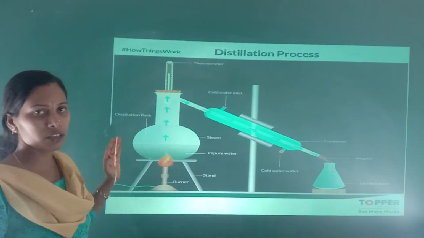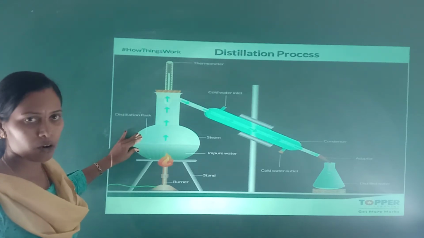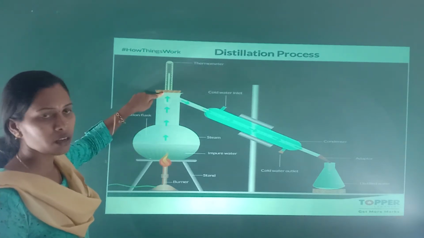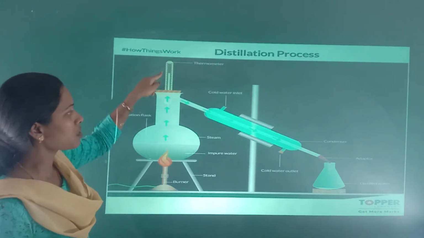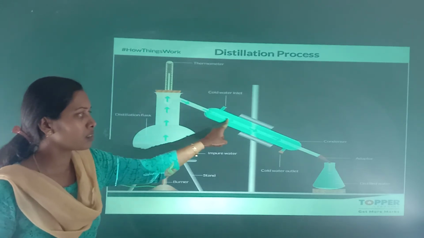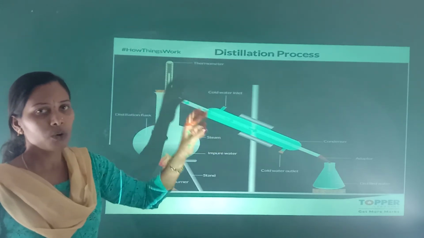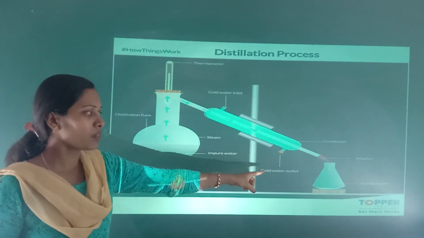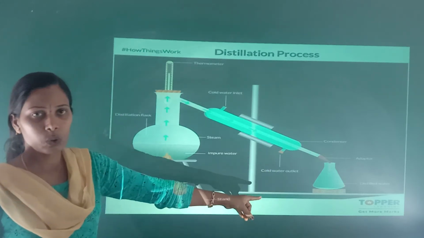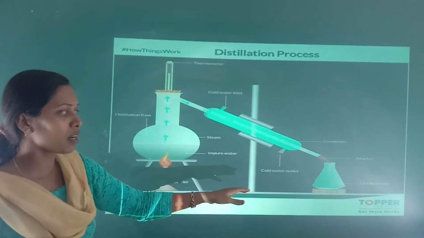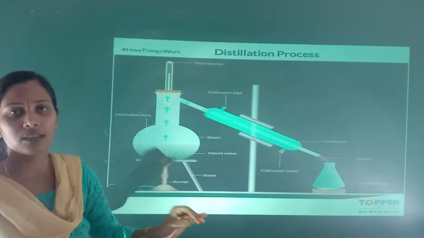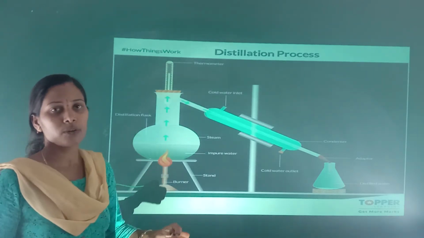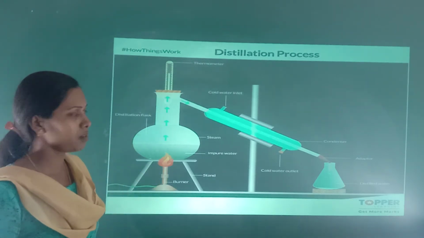So this is the distillation process. Take the impure water in a round bottom flask. Continuously we have to heat it. The water changes into water vapor, that is steam, and this steam is sent through the condenser. The work of the condenser is to cool the steam, and after cooling it changes into water droplets. Those water droplets are collected in a conical flask. That water is called pure water, that is distilled water, and it is used in laboratories, car batteries and medicines.